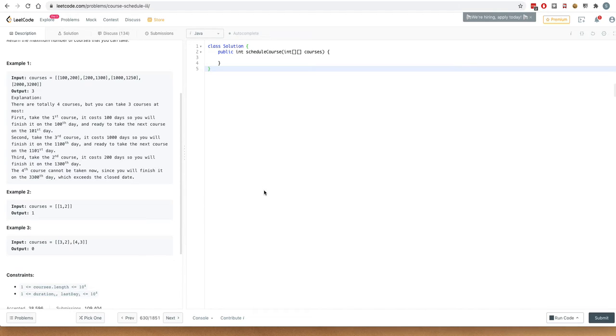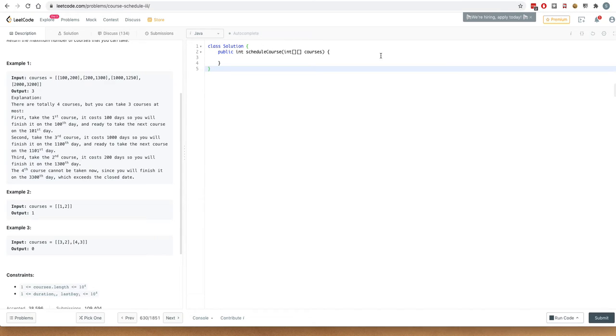So let's look at a heap based approach which we can use for solving this problem. The key intuition over here is that first of all we need to maintain a heap wherein we push in courses with the course which has the minimum deadline appearing on the top of the heap.